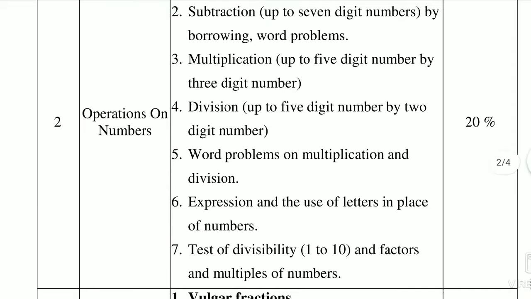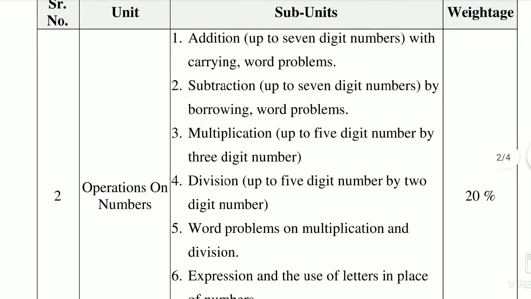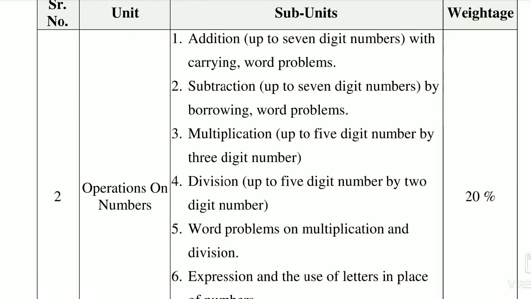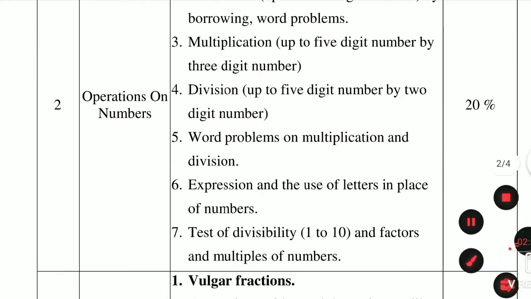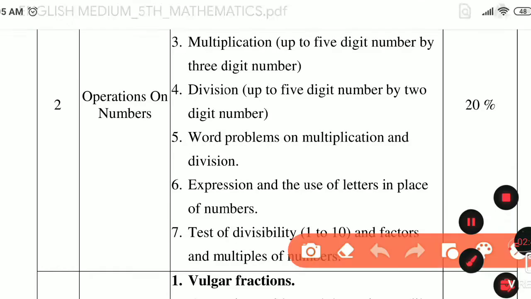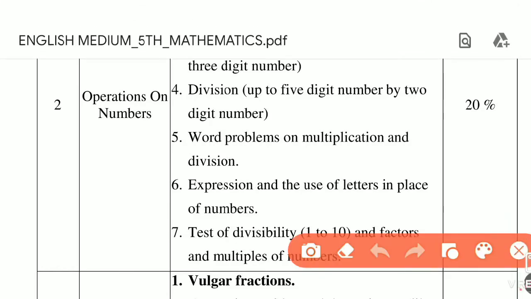After studying this lesson you will be perfect in addition up to 7-digit numbers, subtraction up to 7-digit numbers, and multiplication and division up to 5-digit numbers. Then we will solve word problems based on these, multiplication word problems and division word problems also.